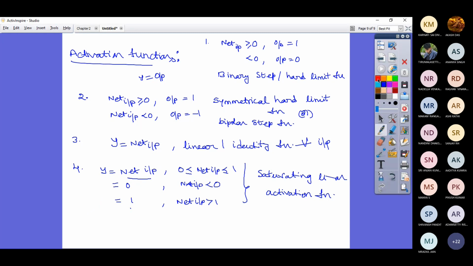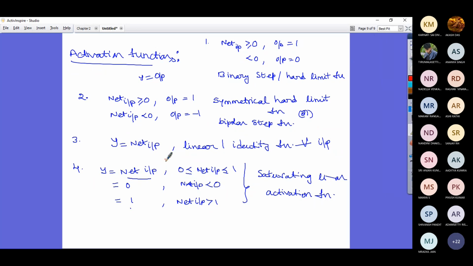Now, the saturating linear one has a different variant. y is equal to net input if -1 is less than or equal to net input less than or equal to 1.